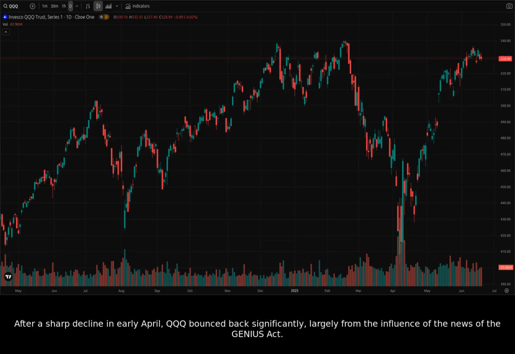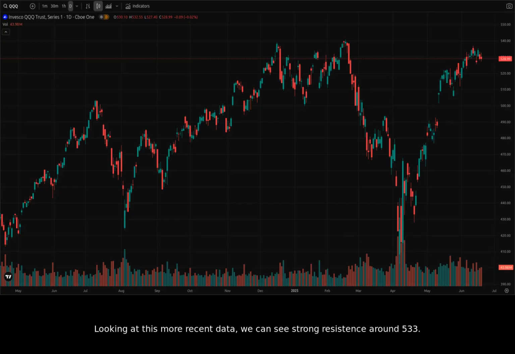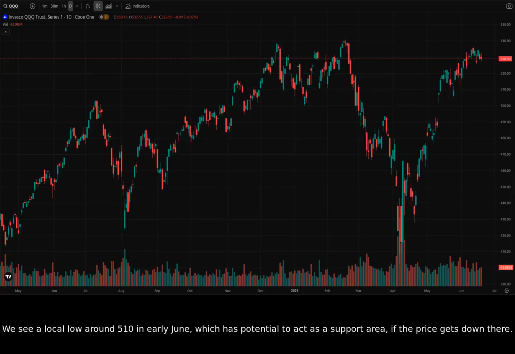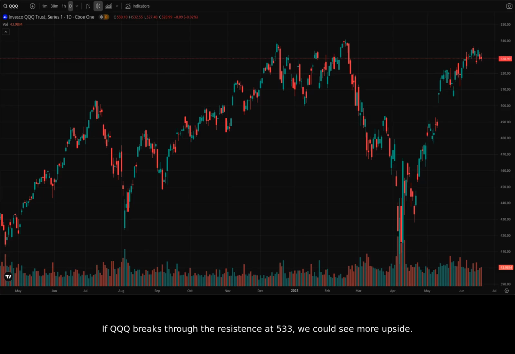Now let's narrow in on the daily candles from April 1st, 2025 to today, June 19th, 2025. After a sharp decline in early April, QQQ bounced back significantly, largely from the influence of the news of the Genius Act. Looking at this more recent data, we can see strong resistance around 533. $533 appears to be a key level to watch for a breakout. We see a local low around 510 in early June, which has potential to act as a support area if the price gets down there.